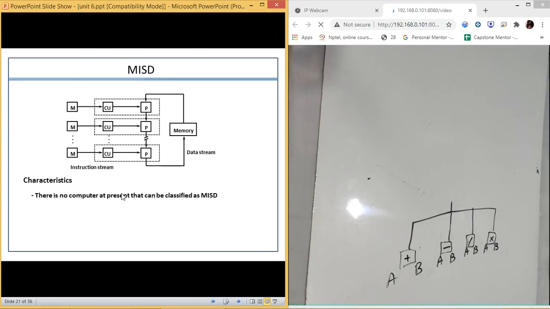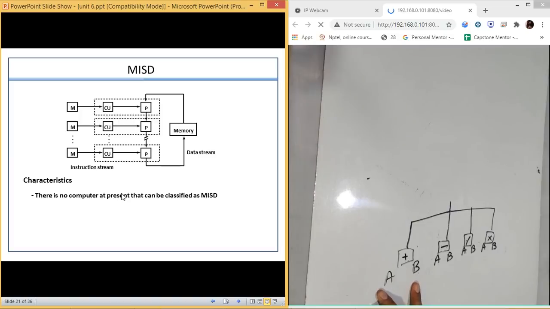Okay, but there is a restriction on this. We don't see such kind of systems. What is the reason? How is it possible, and what is the requirement? If we are having two different values, like a plus b, why should we perform the same operation at the same time? We are not going to use it much. We don't need such kind of application in which the data is going to remain same.